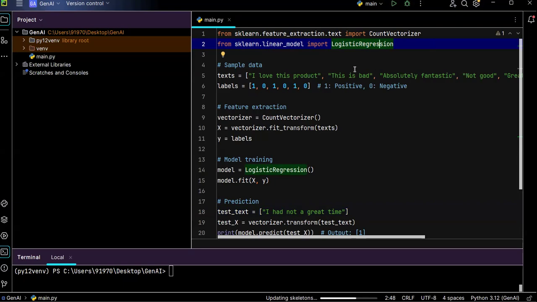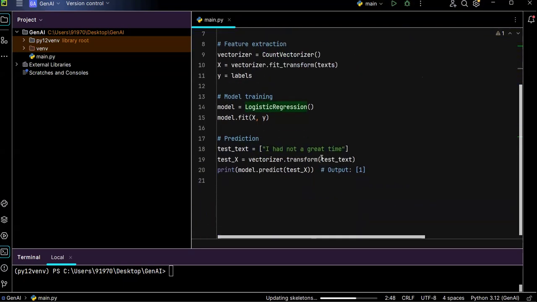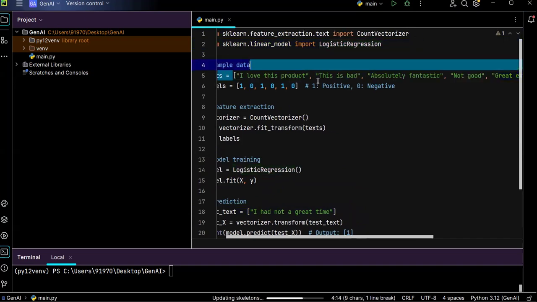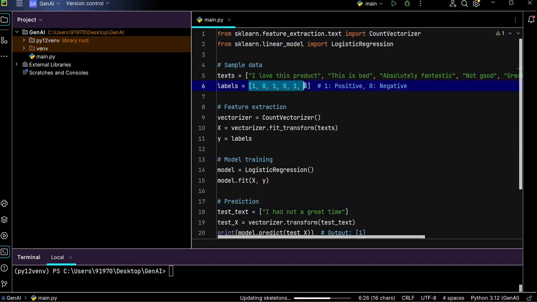I'm using it in order to predict whether the given text is classified into positive type text or negative type text. You can see, for predicting, I provided some sample text and I've also provided labels related to these texts. This first text represents a positive one. This second text represents a negative one. Like that, I provided 6 samples with their input texts as well as the expected outputs, or you can say responses, in labels.